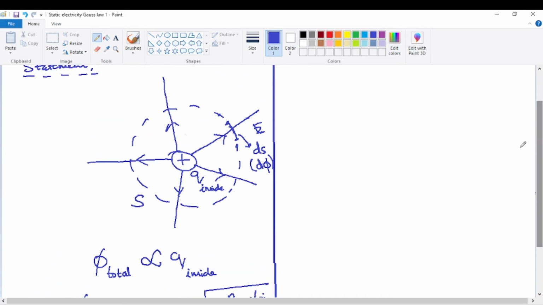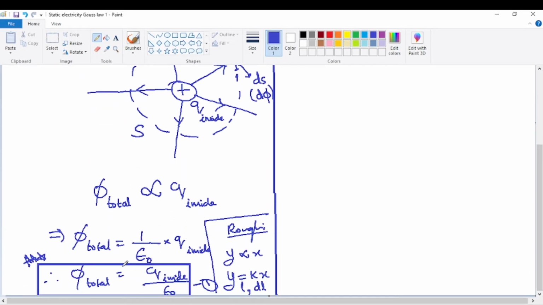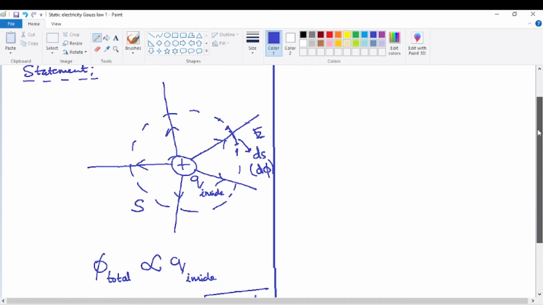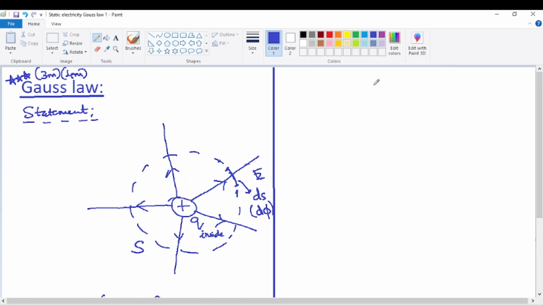So now considering this small flux passing through this small elemental area. What is the total flux emerging out of the closed surface? The sum of all these small fluxes. The sum of all these small fluxes is written as sigma d phi. So on the left-hand side, just observe here, the total flux can also be written as sigma d phi. So I'll just write here sigma d phi. On the left-hand side, I have to write sigma here, but I'll not write sigma.